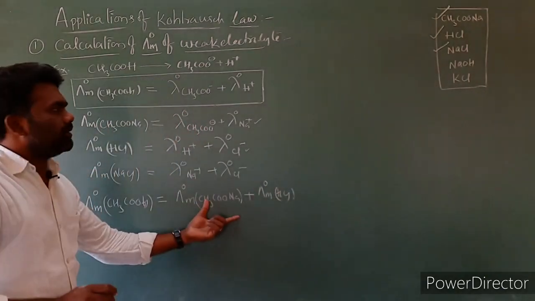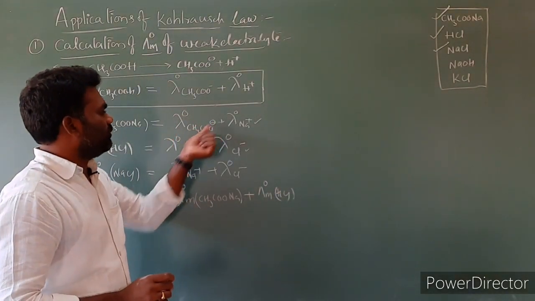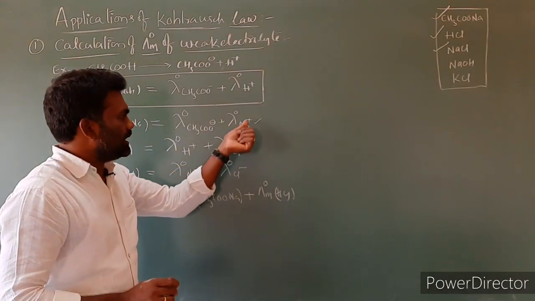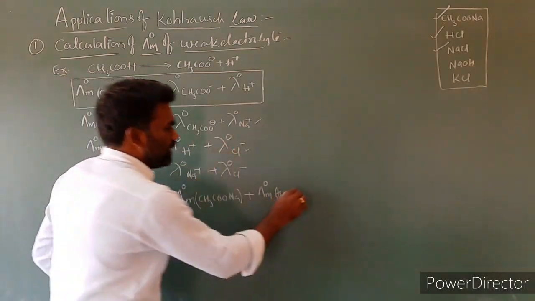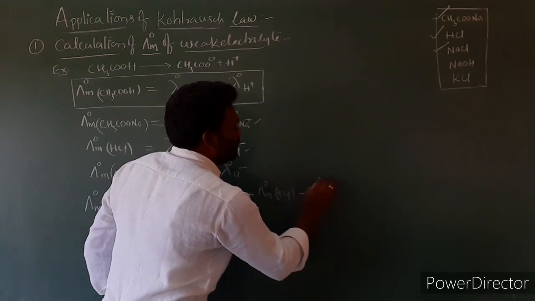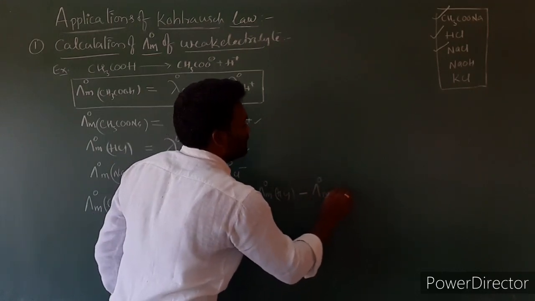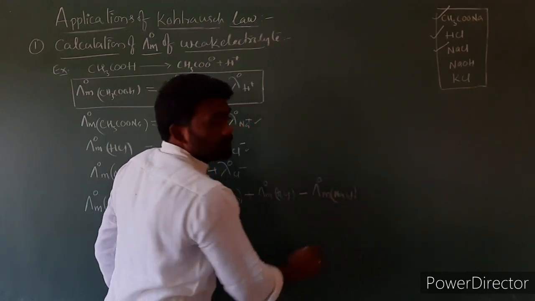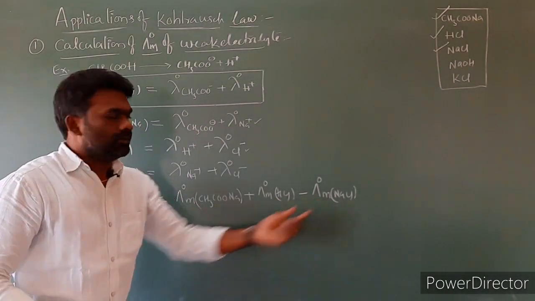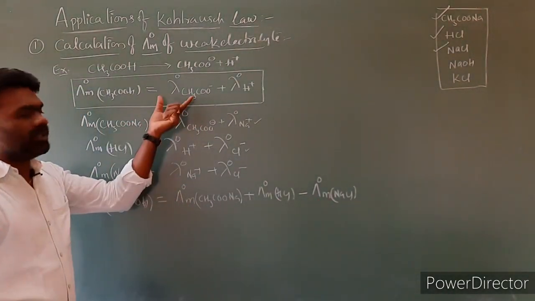These two we have to add. If we add these two, we will get CH3COO minus and H plus, and Na plus and Cl minus we have to remove. So we have to subtract lambda naught NaCl. By taking this equation, finally we must get this equation.